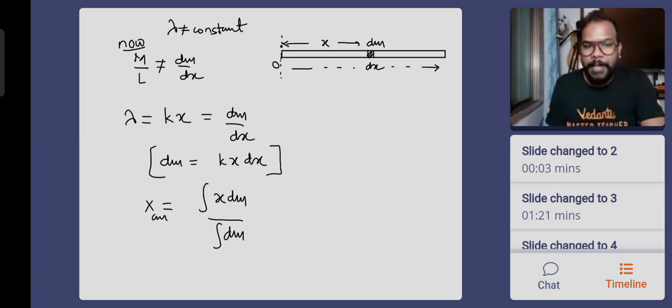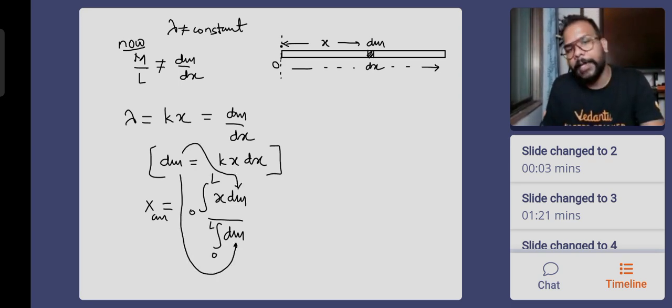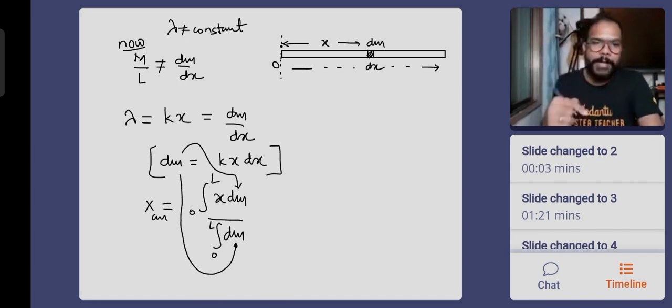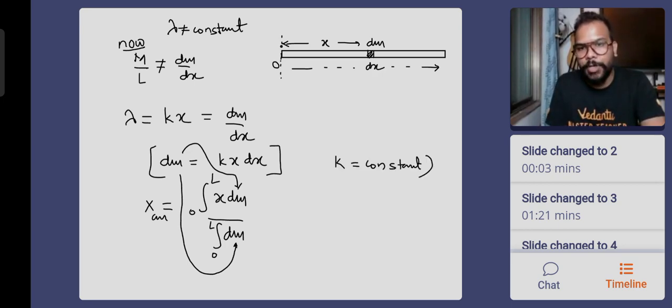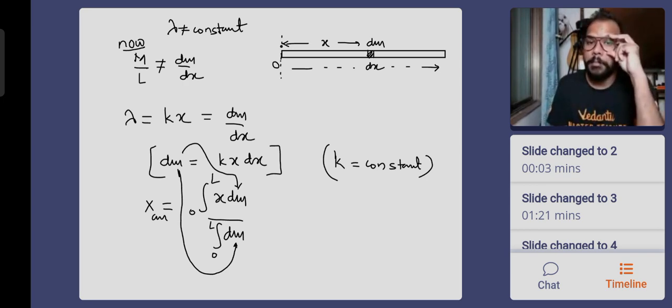This time you will not say the denominator is capital M. You will have to integrate it from 0 to L for both. You put the expression of dm here and here and integrate from 0 to L, you'll get the answer. ये k जो है वो cancel हो जाएगा from numerator and denominator both. K does not increase. K is constant. Lambda increases. K is the proportionality constant. Understood? So do this derivation from here, you will be able to get the answer also.